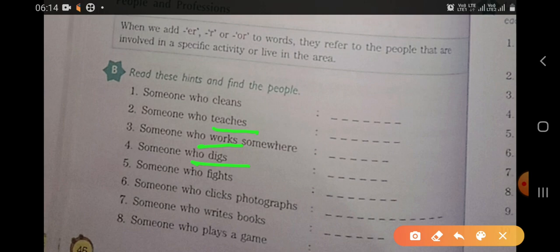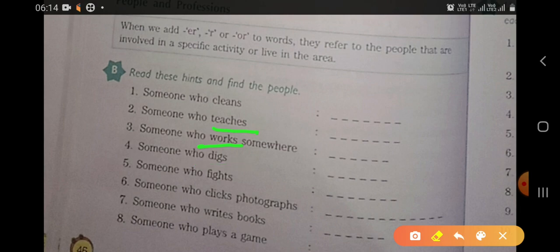This is to keep in mind. Okay, and why is this happening? Because you see that before g there is a vowel, dig. So there is a vowel, so we need to double this letter. Okay, so this is digger.